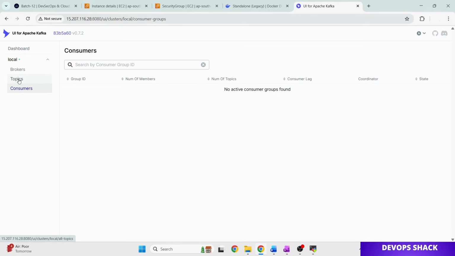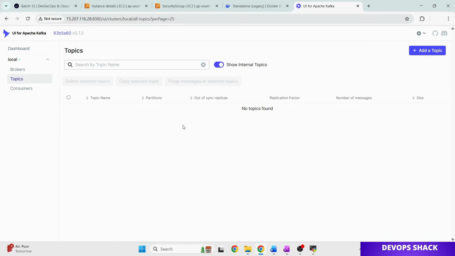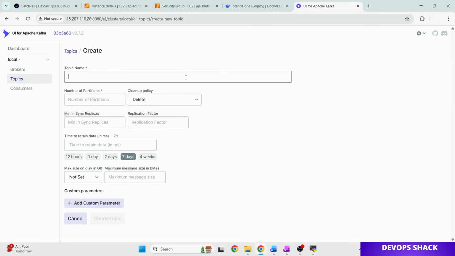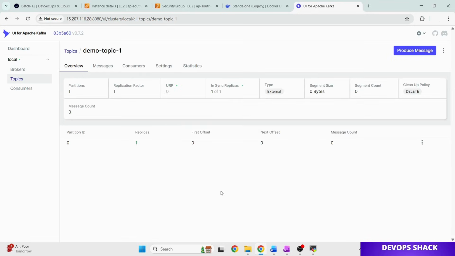To set up a demo, as of now there are no topics created. First we go to topics and click on add topic, and provide a topic name. I'm going to name it demo-topic-1. Number of partitions, I'm keeping only 1, and the cleanup policy we will leave as it is. Replication factor just 1, because again there is only one server, so we do not have any separate backup. Time to retain data I'm keeping at 7 days, and let us create the topic. Now one topic is created.